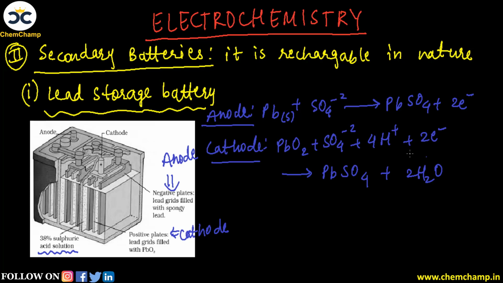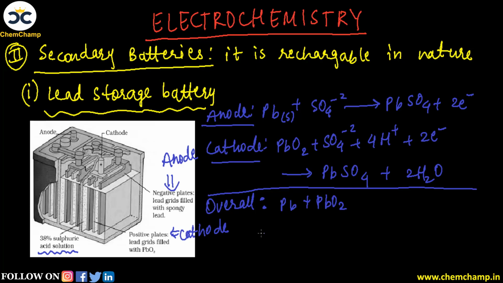Now let's write the overall reaction. First, whatever is common, you can cancel out. So we can write the overall reaction as Pb combining with PbO2 and 2 times H2SO4, because there are 4H plus ions and 2 times SO4 minus 2 ions, so they combine together to form 2H2SO4.